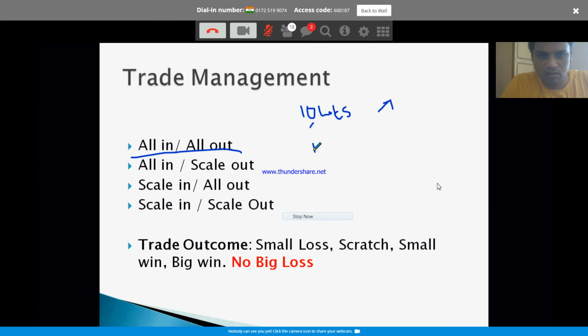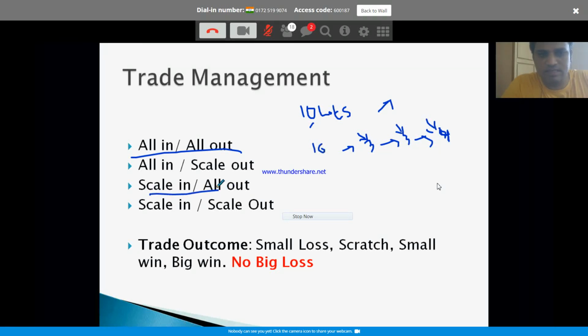Or you enter with 10 lots, it moves your way, you exit 3, it moves further, you exit 3, it moves even further, you exit the remaining 4. This is scaling out of your position, booking slowly, eventually coming out of your position.